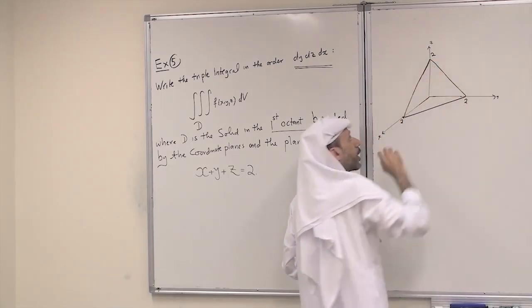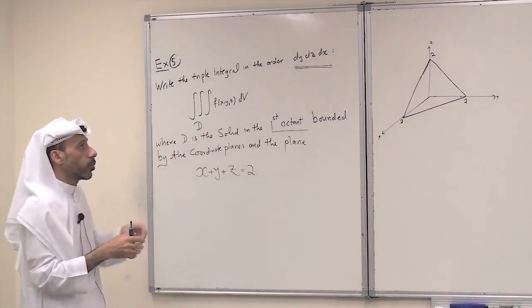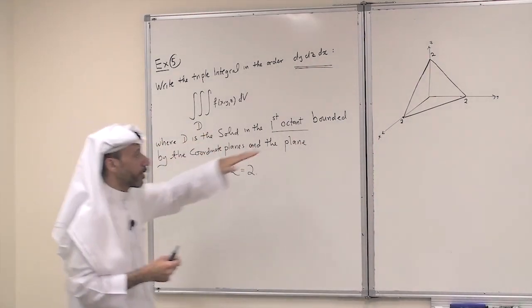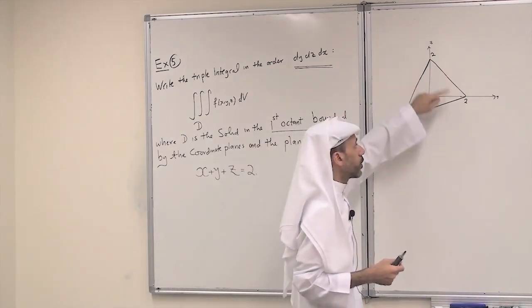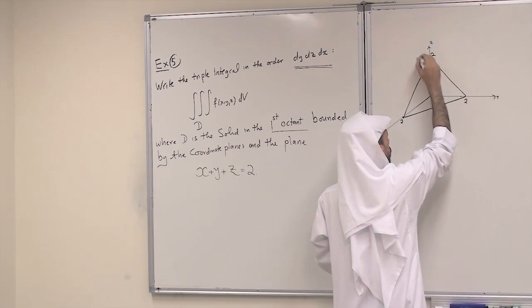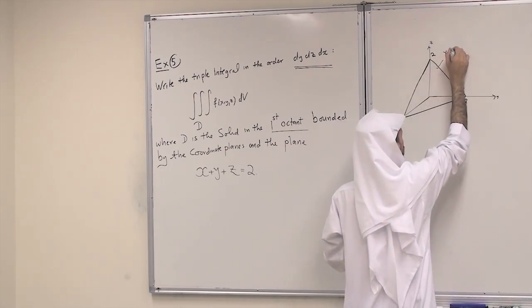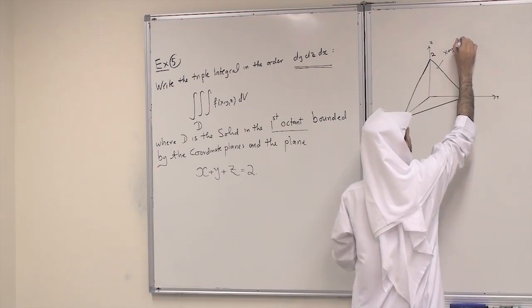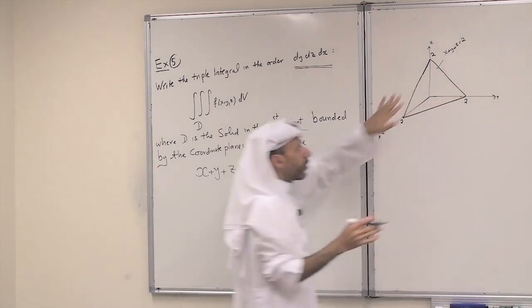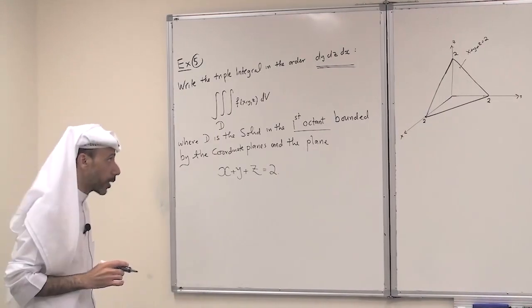Three points will determine the plane. So with these three points, join them, and we have the part of this plane in the first octant. This is the part of the plane x plus y plus z equals 2 in the first octant. So it looks like a triangular plane.